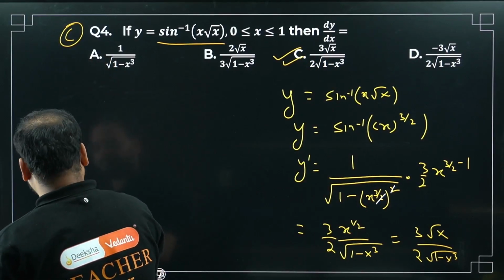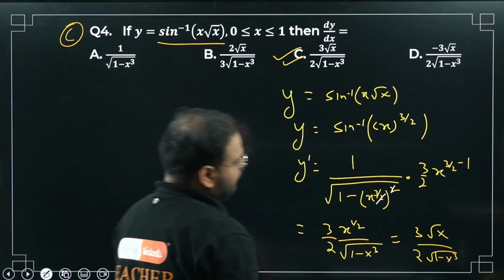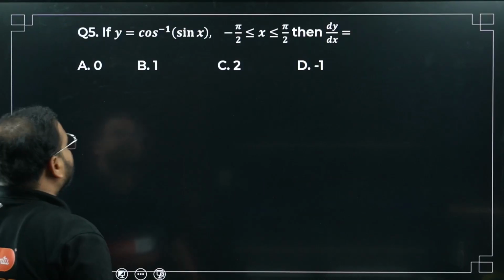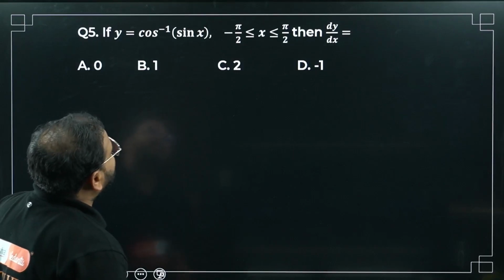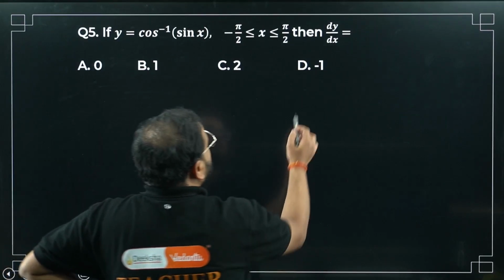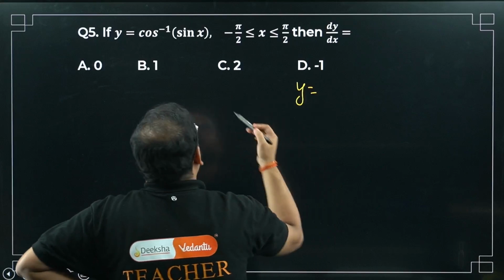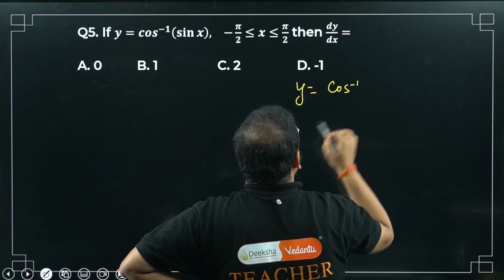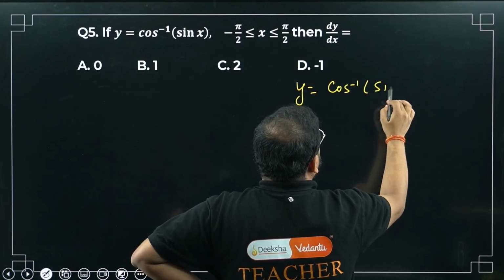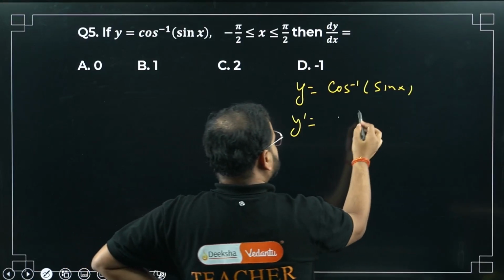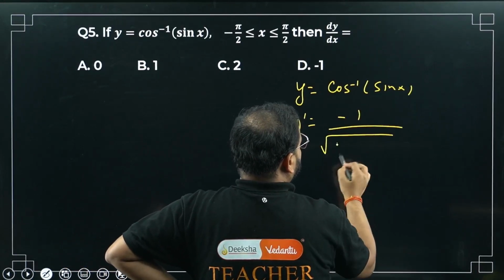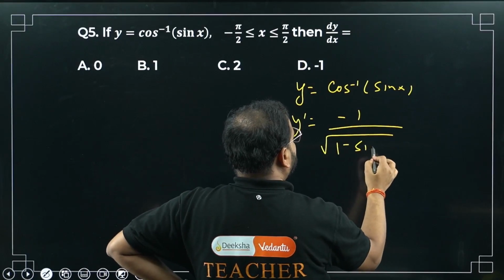Have a look. So moving on, question number 5. If y equals cos inverse of sin x, find the derivative. Simple, let's try this. Y equals cos inverse of sin x. Please find the derivative. Y dash equals what? Cos inverse means minus 1 upon root of 1 minus whatever is in here, so minus sin square x.